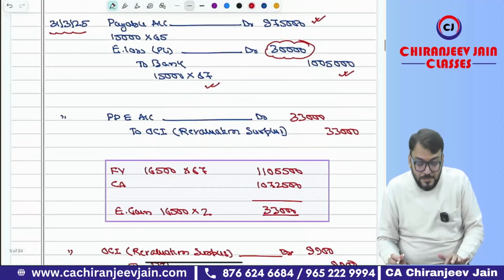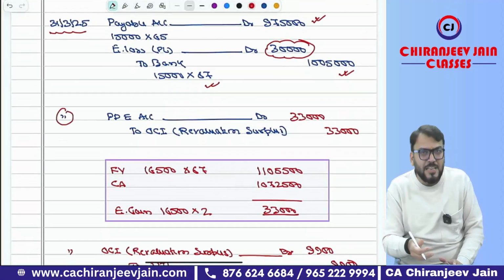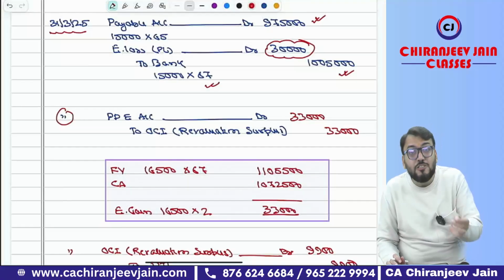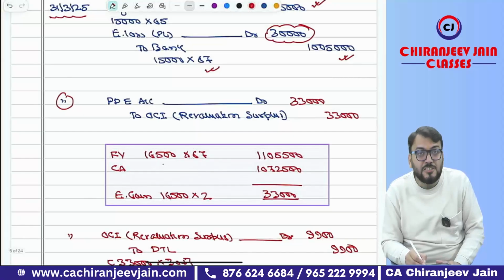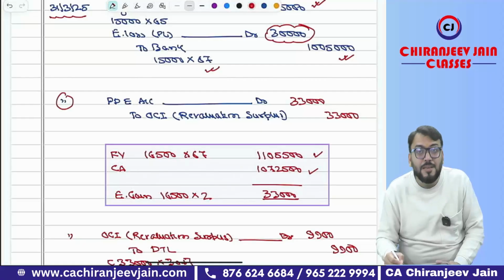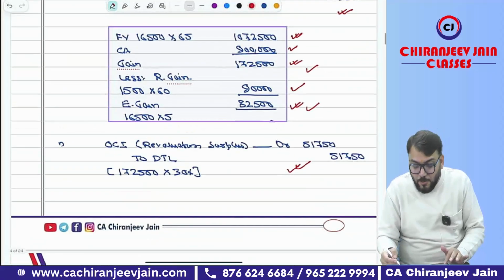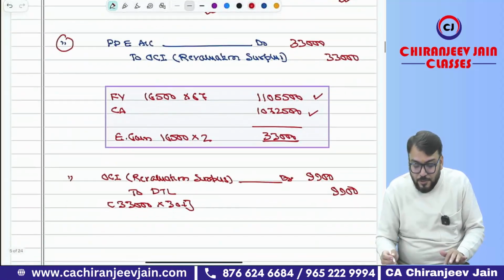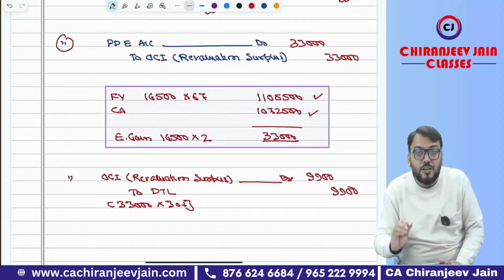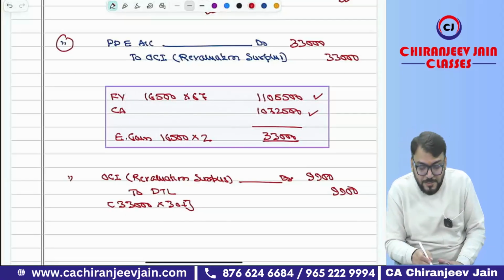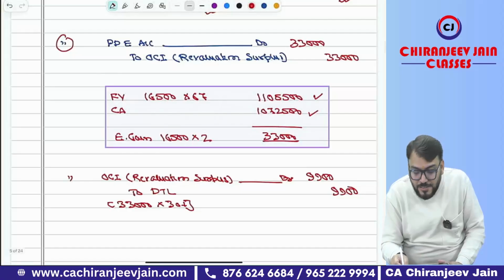Then on 31st March 2025, once again, because the fair value information has been given, the fair value needs to be changed at the current exchange rate. So now the exchange rate is 67, 16,500 into 67. This amount will come. Carrying amount means the previous fair value, that is 10,72,500, and the difference becomes exchange gain. Once again, this exchange gain will be transferred to OCI accumulated in revaluation surplus, PP&E account debit to OCI 33,000.